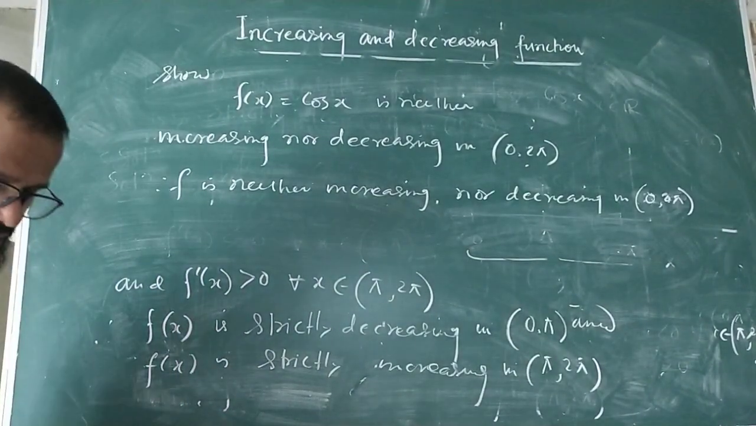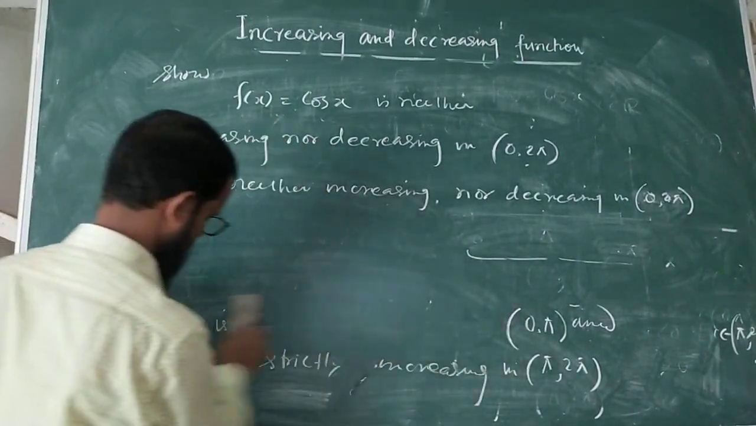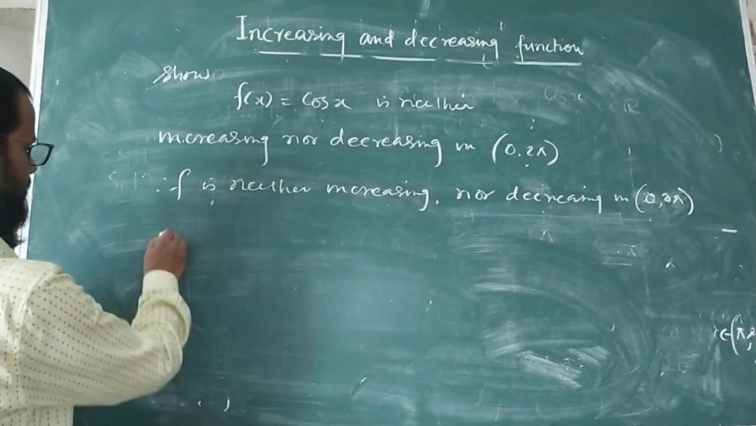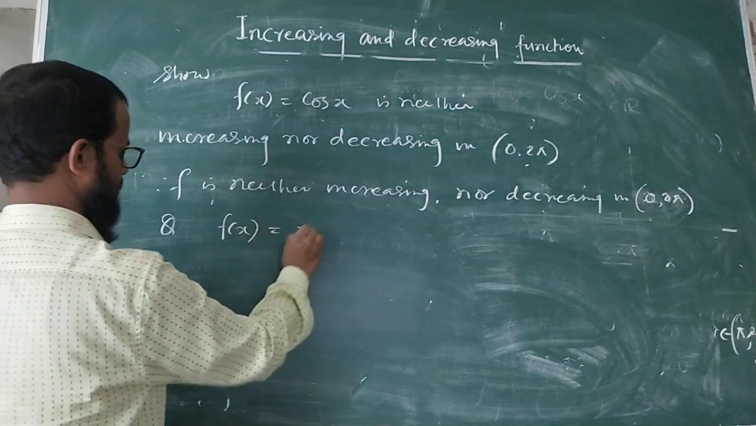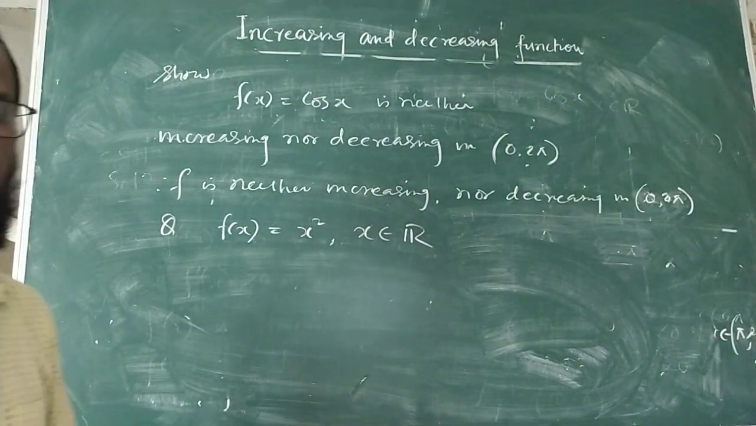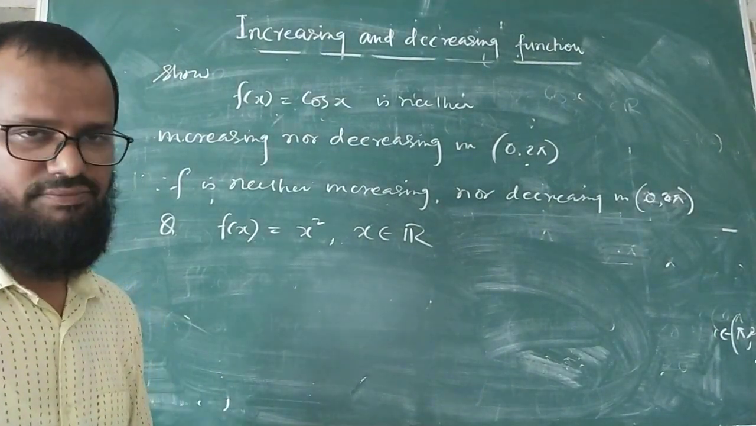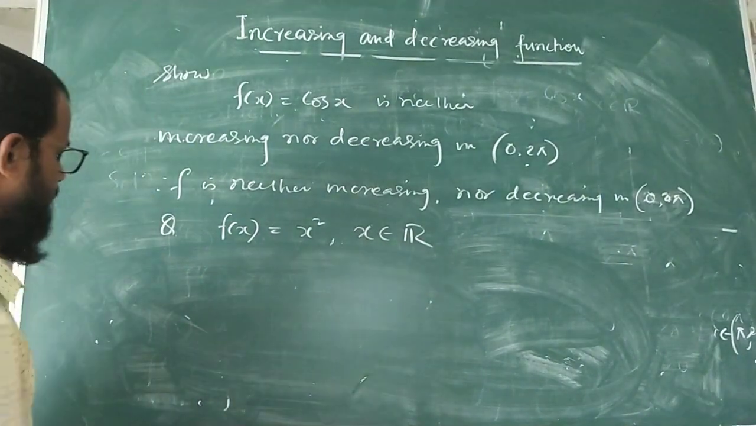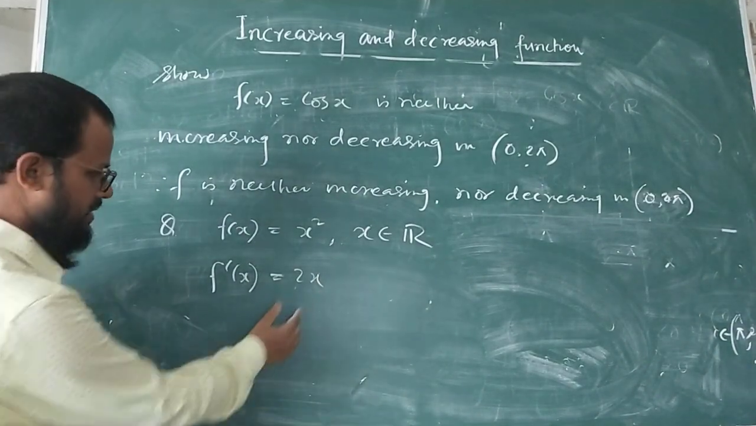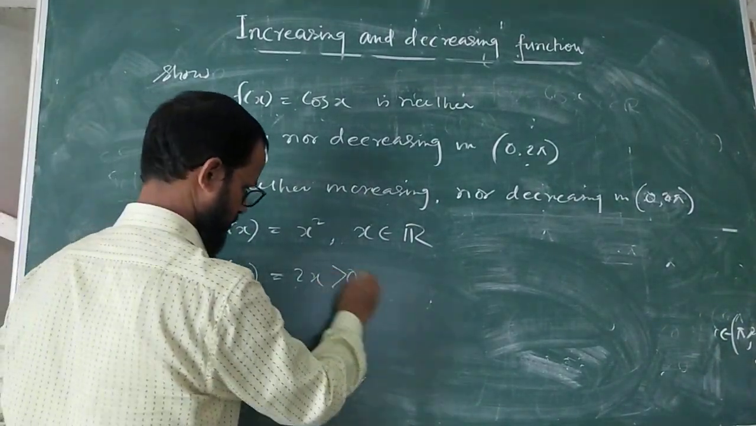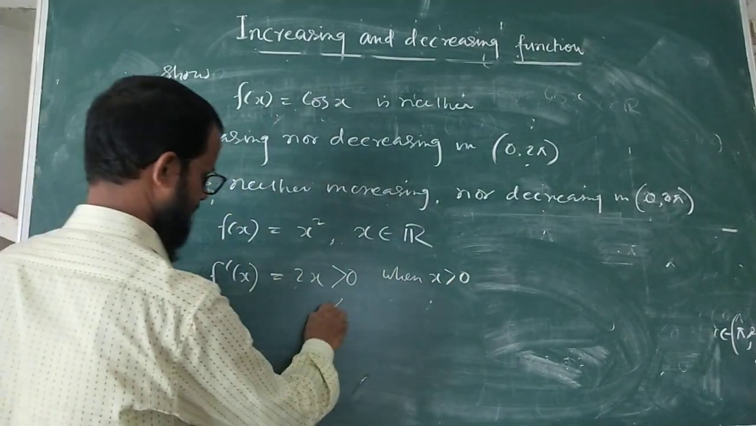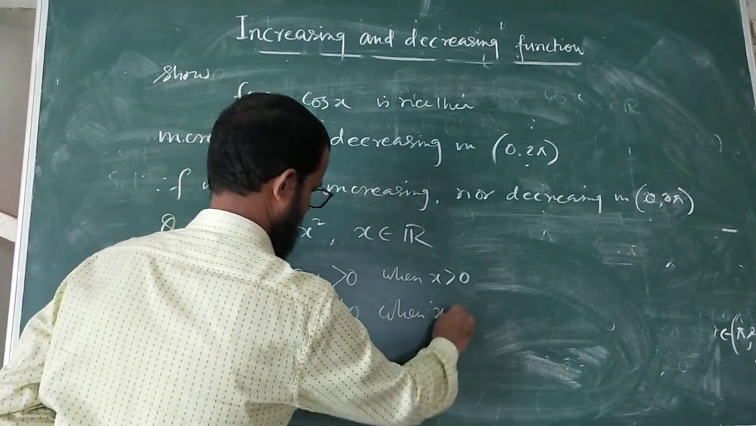This is the answer. Another very interesting question I am going to discuss now. Suppose that f(x) equals x squared, where x belongs to R. Is this function increasing or decreasing throughout this domain R? The domain is the set of real numbers. If you find f'(x), it will be 2x. And 2x is greater than 0 when x is greater than 0, and less than 0 when x is less than 0.